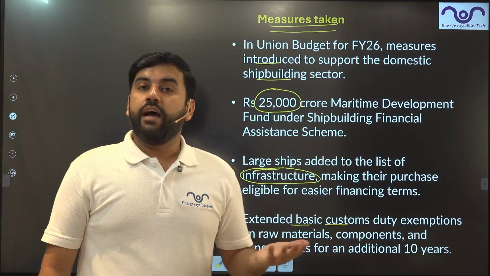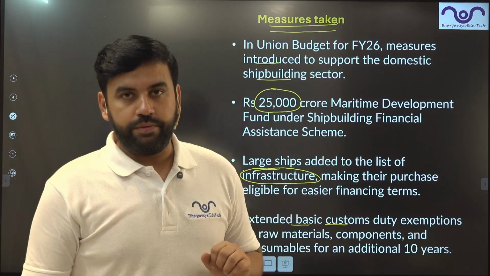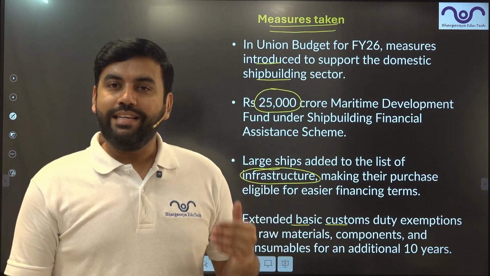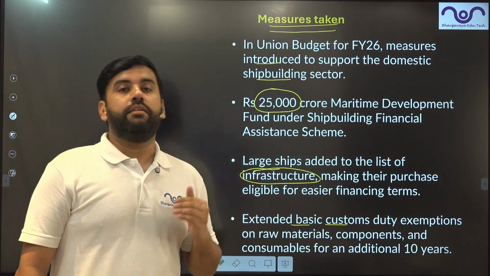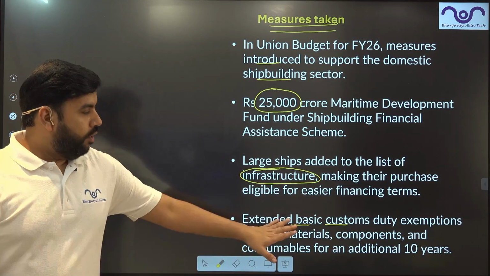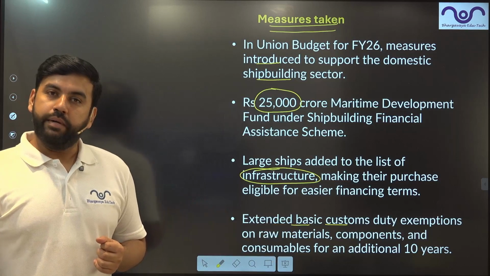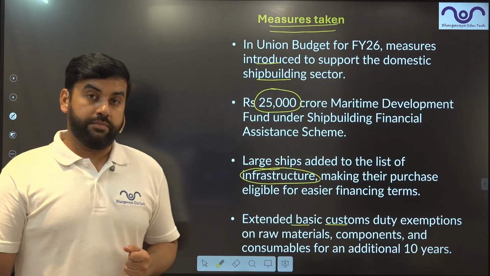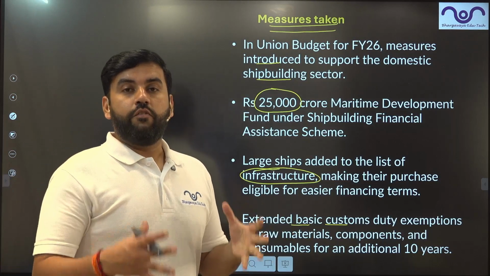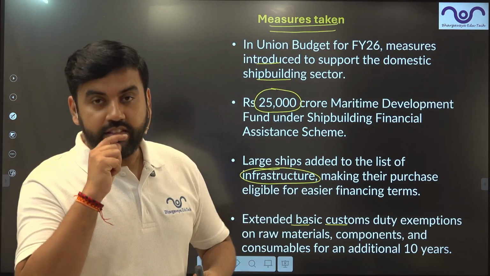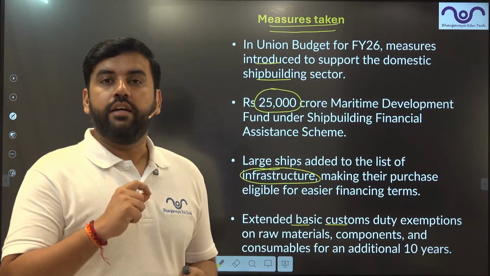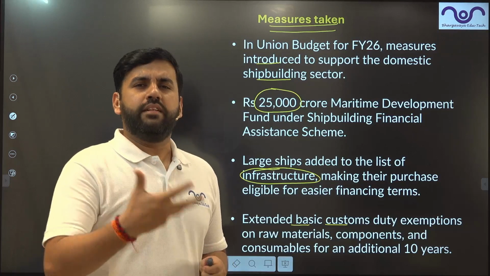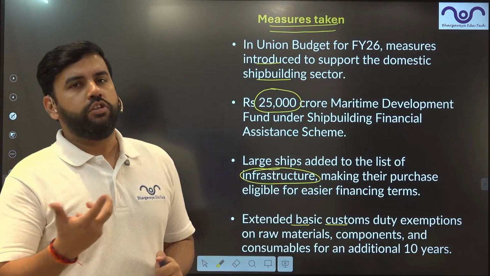So if, let's say, I have a company and I'm manufacturing these ships, I can get easy raw material inputs for the construction of these ships for the next 10 years. Yes, so easily for the next 10 years, anyone can avail this kind of credit and go for shipbuilding, and basically the promotion of a company for shipbuilding.